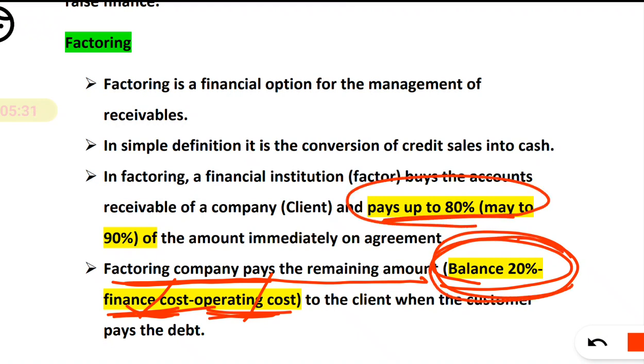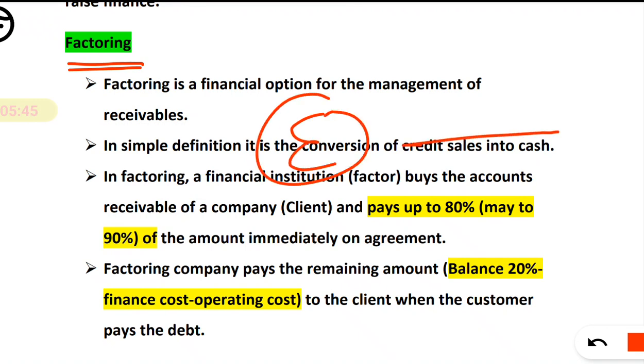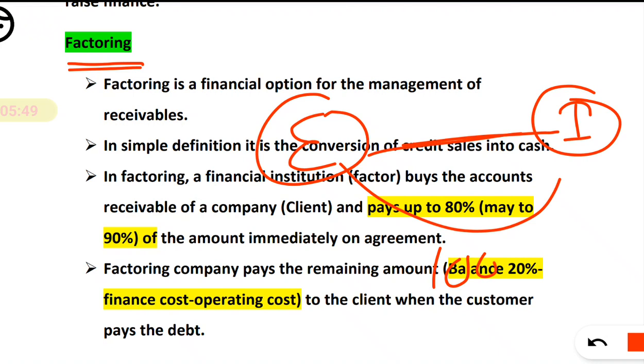The remaining 20% from that, you will subtract the operation cost or finance cost, and then that will be delivered to the client. Okay, so what is factoring? It is simply this: the exporter has exported the goods to the importer, but he will receive a payment of, say, 100 million after some time, say 12 months. Out of that, here a factor will come into the picture.